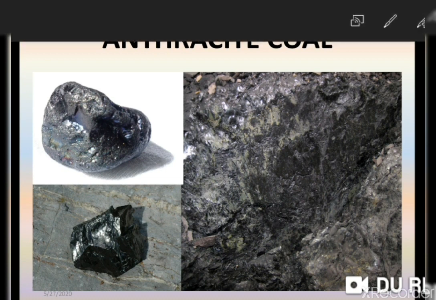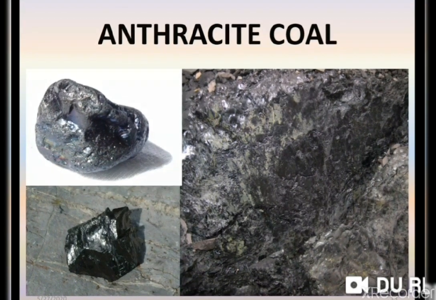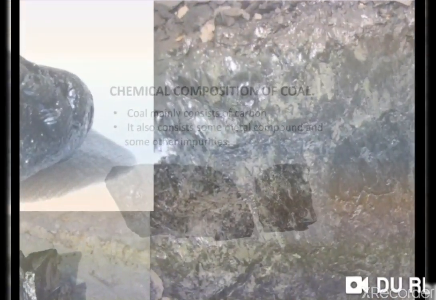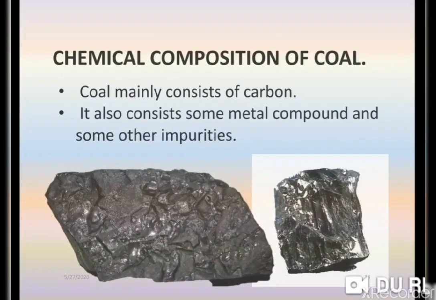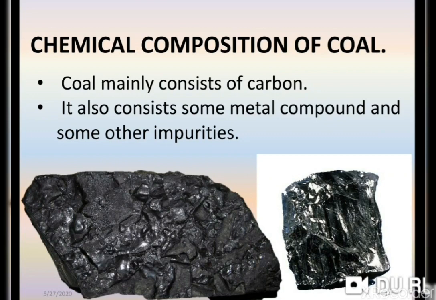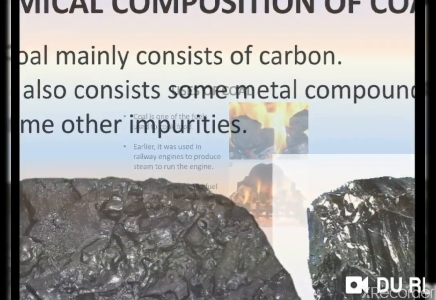Okay. So now children, how is this coal formed in a mine, and what is the chemical composition of coal? First we understand the chemical composition of coal. Coal mainly consists of carbon, and it also consists of some metal compounds and some other impurities. It means there are some impurities present in the coal.